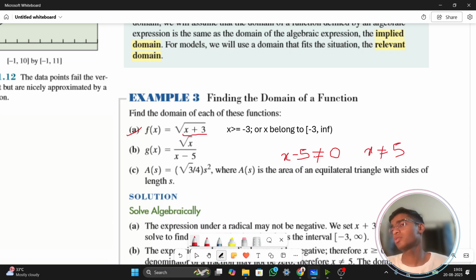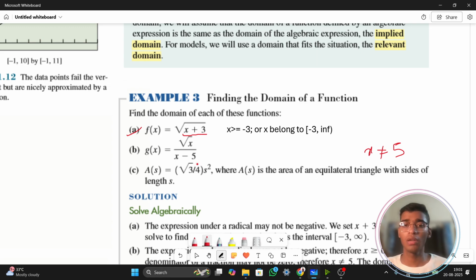Okay. And you can also use contradiction, that is x minus 5 equals to 0. So you'll be getting x equals to 5. That means whenever you put the value of 5, you'll be getting a 0. That means you cannot use 5. So this is also true. So one thing we have found out, that is x is unequals to 5.